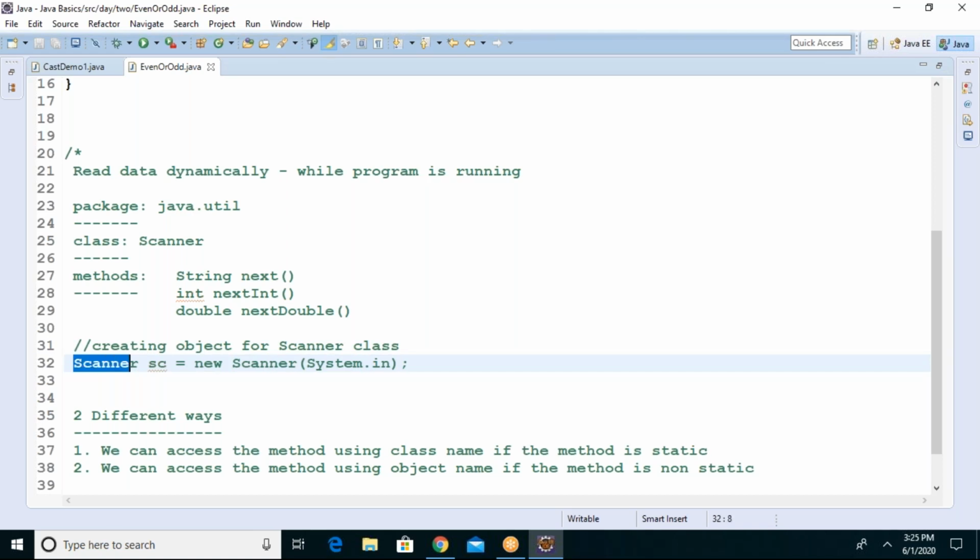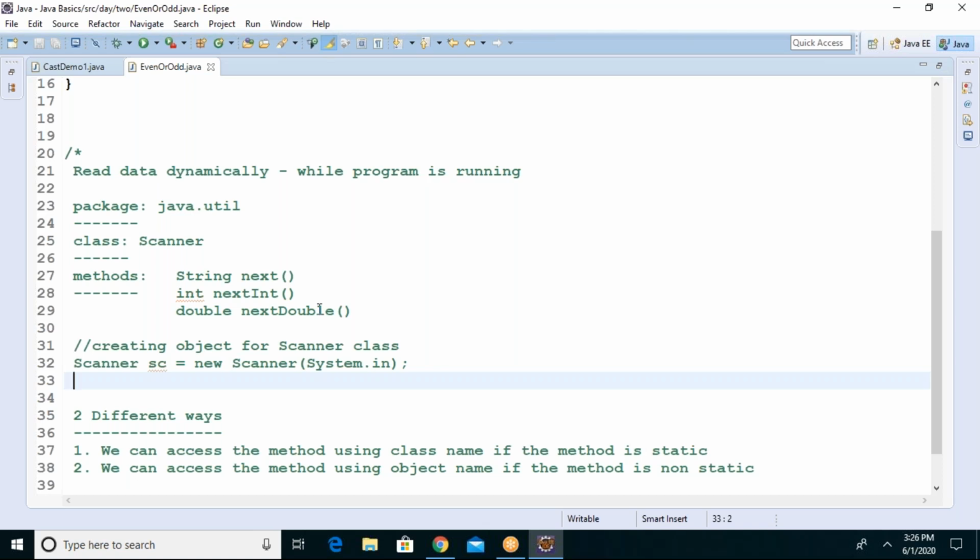Class name, then object name, which could be anything as you wish. You can write obj, or you can write scanner in small letters, or you can write the shortcut sc, no problem. Object name as you wish, equals new keyword, then class name, within the braces System.in. I'll tell you what System.in is. So now, which is the object in the above line?